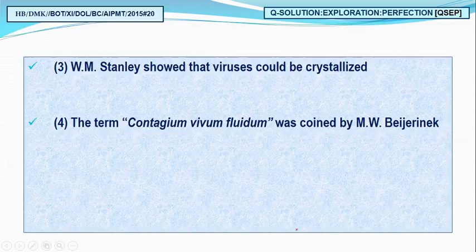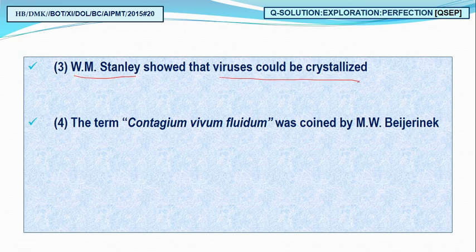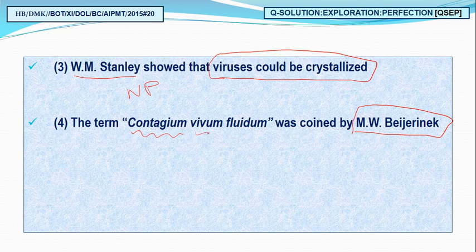Right, friends? Now, what were our third and fourth statements? The third statement was that W.M. Stanley showed that virus could be crystallized. This was a very important discovery. That's why he got the Nobel Prize for this very noble work. And before that, this statement is also correct, that M.W. Beijerinck first coined the term contagium vivum fluidum, meaning infectious living fluid causing diseases. Now let us go into detail.